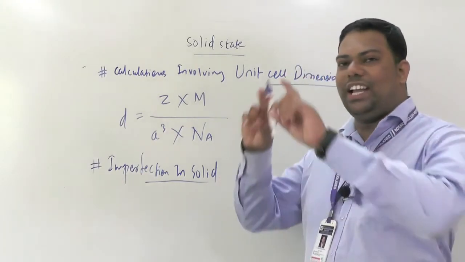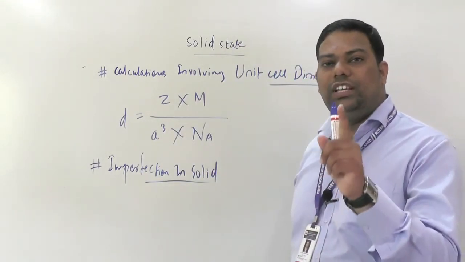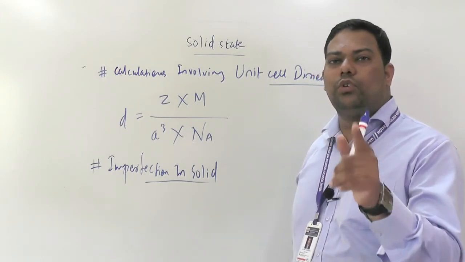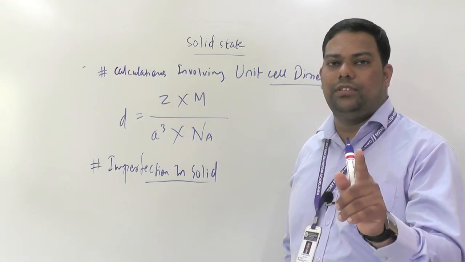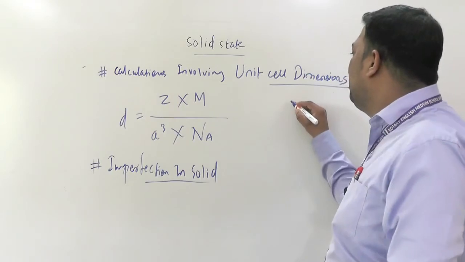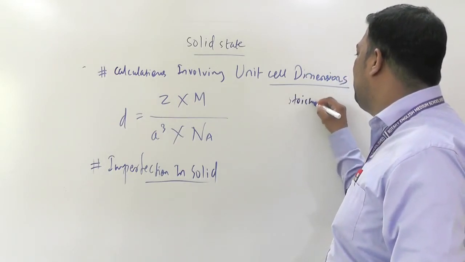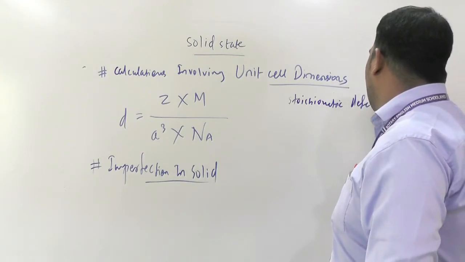A better way is to take one blank page and write your own T diagram. Suppose here is the stoichiometric defect; make a T diagram like this, with its types, then Frenkel defect and Schottky defect, and write whatever important points you have.